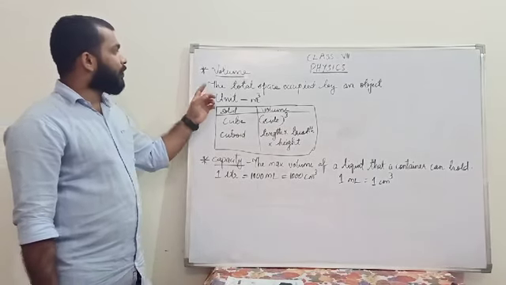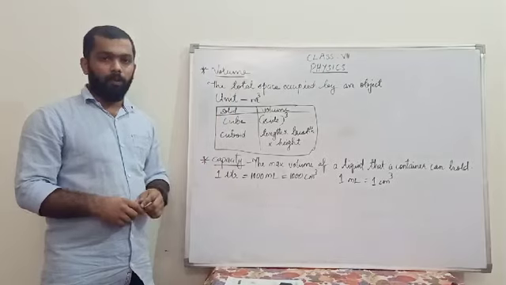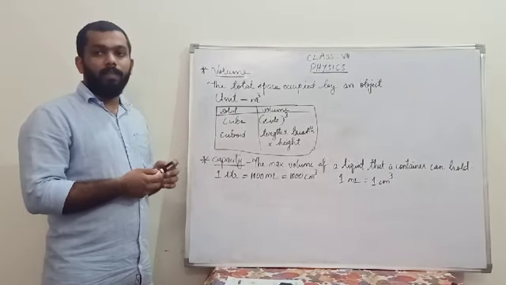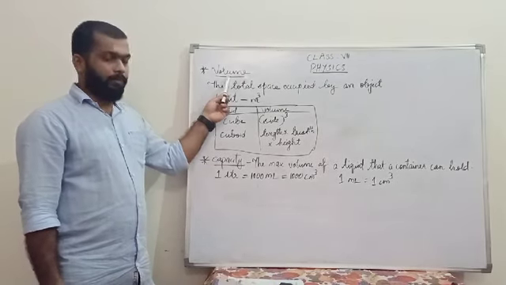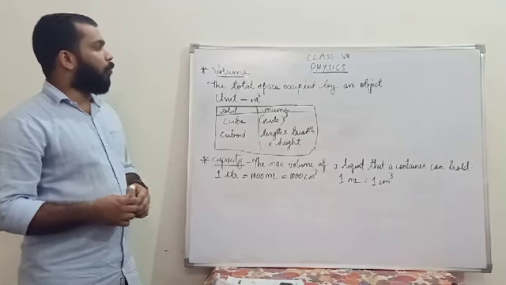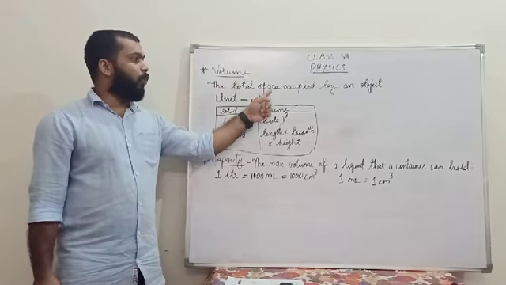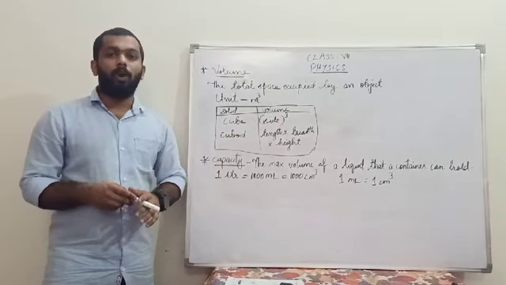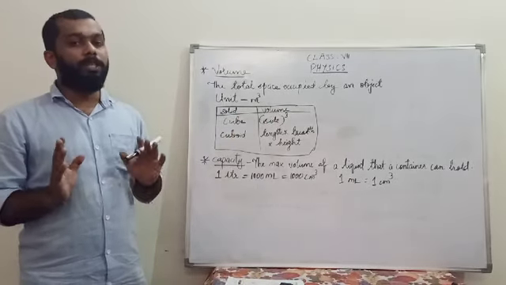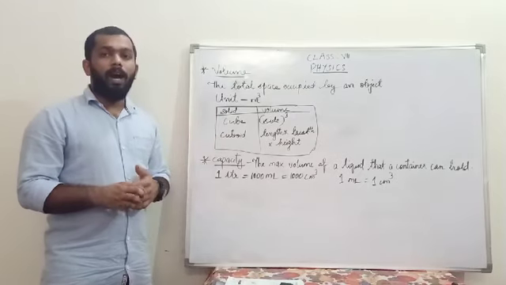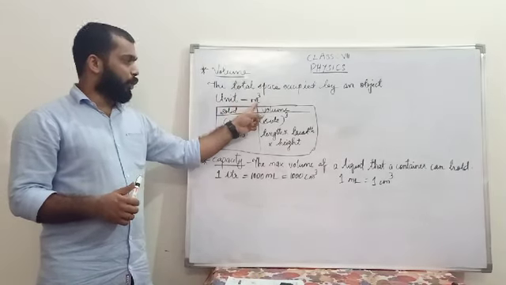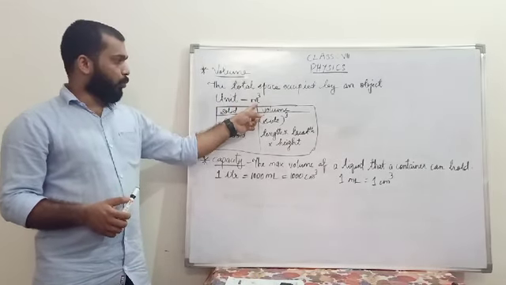Okay, our next subtopic is volume. Already we have discussed area. After that we are going to discuss volume. So what is volume? The definition is the total space occupied by an object. The total space occupied by an object is called its volume, and its unit is meter cube.